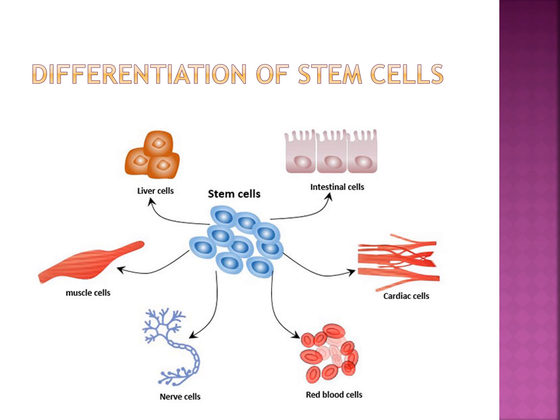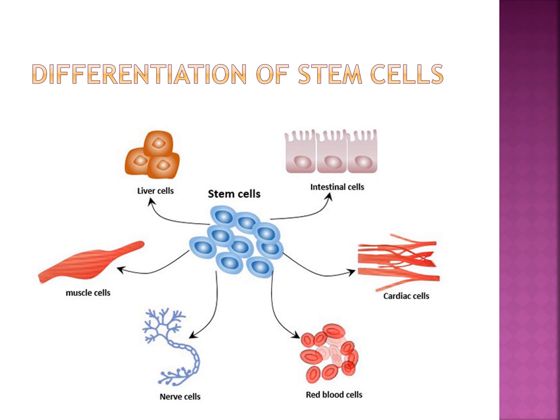In contrast to differentiated cells, stem cells are an undifferentiated or unspecialized mass of cells. Stem cells are cells of variable potency. Potency refers to the number of possible fates that a cell can acquire.